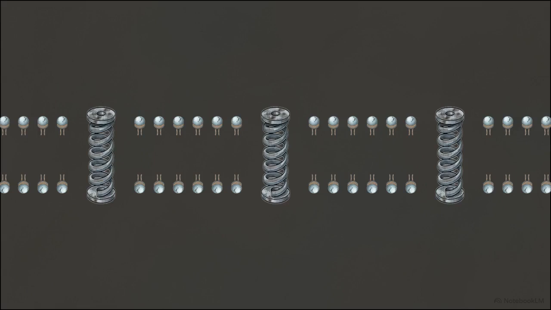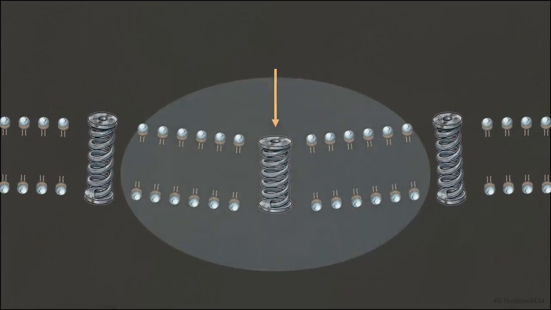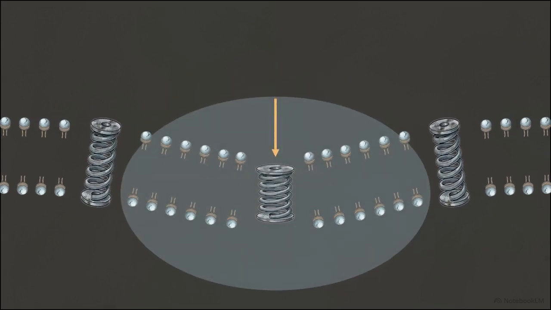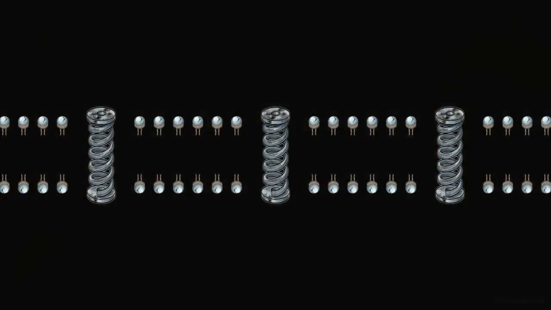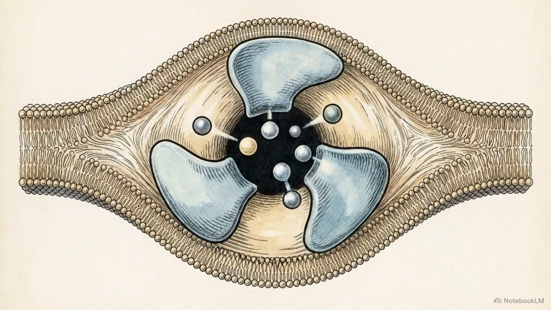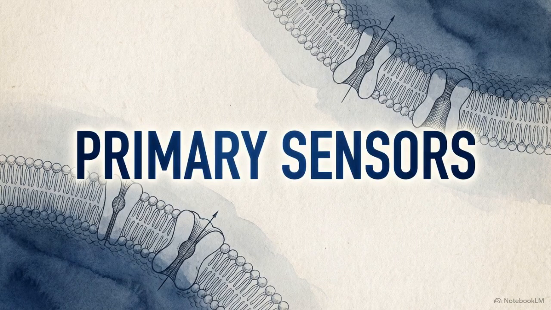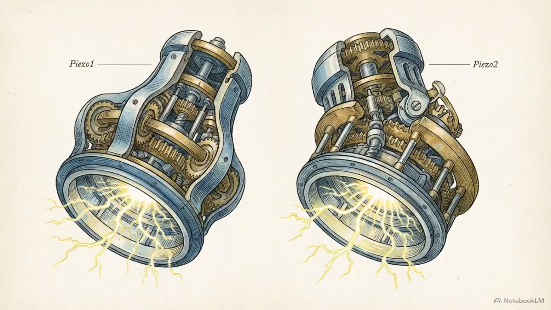The process begins at the boundary. Mechanosensing is the cell membrane's ability to perceive external physical cues through proteins that physically change their shape when placed under stress. The primary mechanosensors are the mechanically activated, or MA, ion channels. The piezo-1 and piezo-2 protein families are the critical operators here, translating membrane tension directly into electrochemical signals.